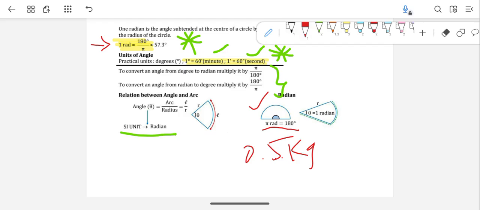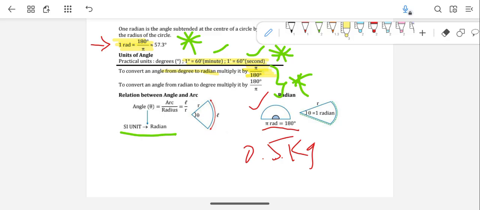How that conversion can be done is given here very clearly, guys. When you have to convert an angle from degrees to radians, for example if it is given as 90 degrees, you multiply the given value in degrees by pi by 180.